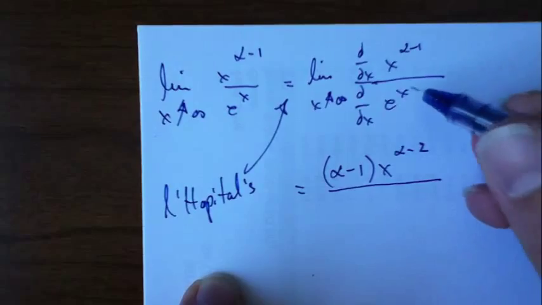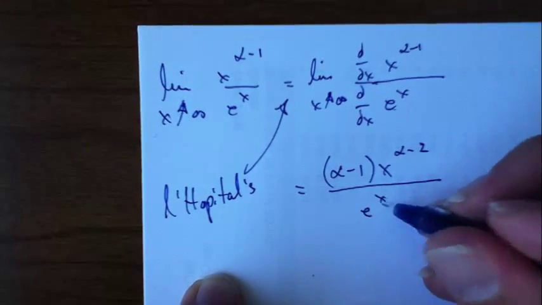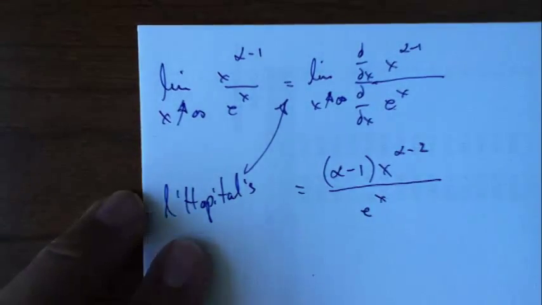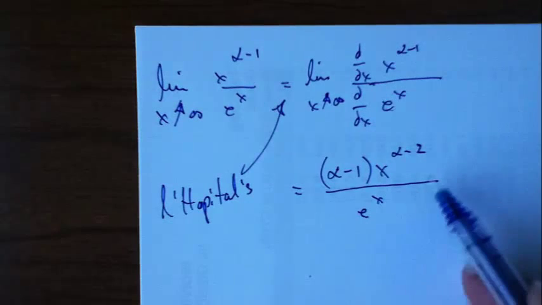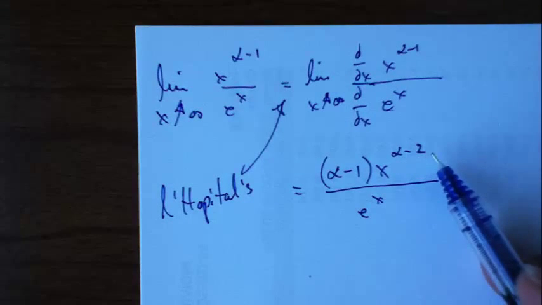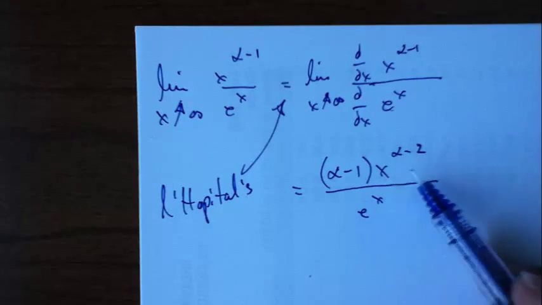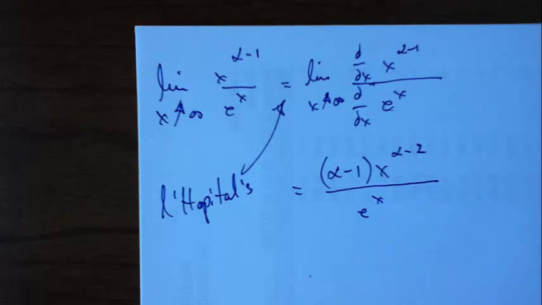And then what's the derivative of e to the x with respect to x? It's just e to the x, right? So the bottom didn't even change. And the top, I just pull down the exponent, the usual thing.